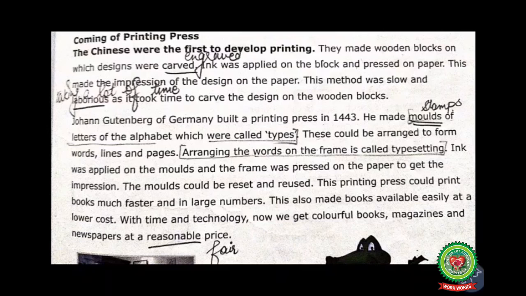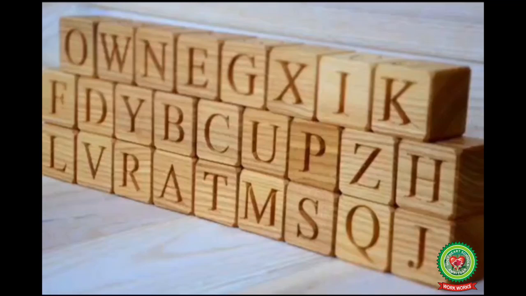This method was slow and laborious, which means taking a lot of time, as it took time to carve the design on the wooden blocks. Students, in this picture you can see the wooden blocks on which the ink was applied and then it was pressed on the paper.